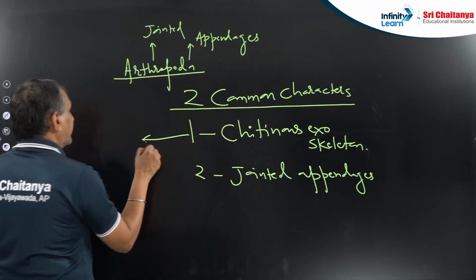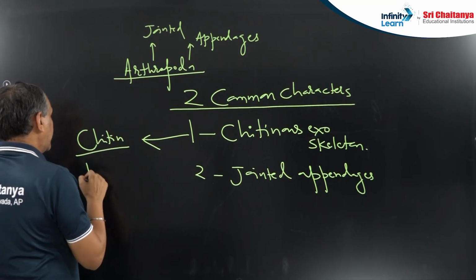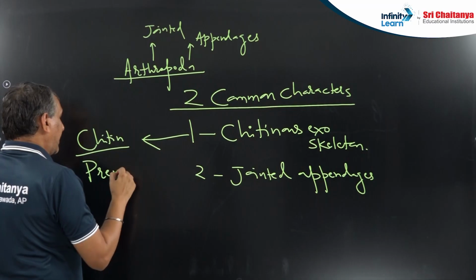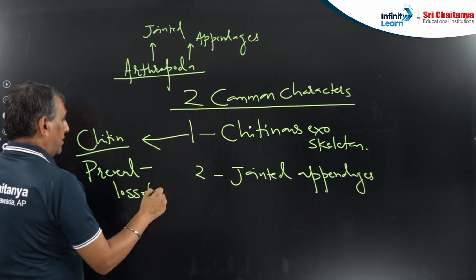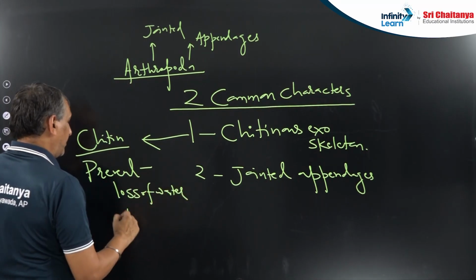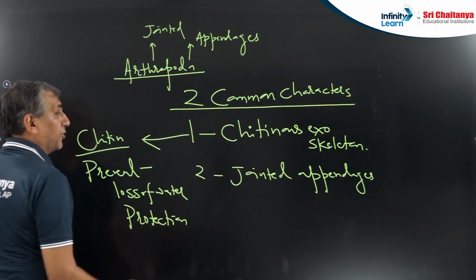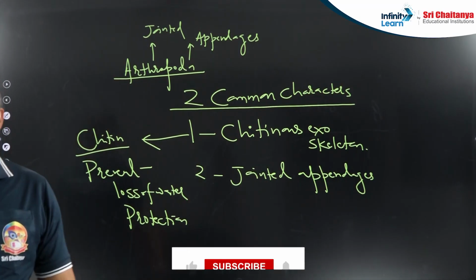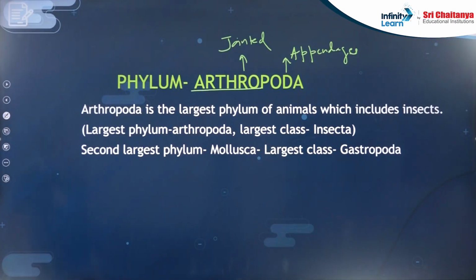What is this chitinous exoskeleton? It is made up of chitin. What is the function of chitin? It prevents dehydration, it prevents the loss of water. Second, a very important function, protection. So this is the Arthropoda, known by us.